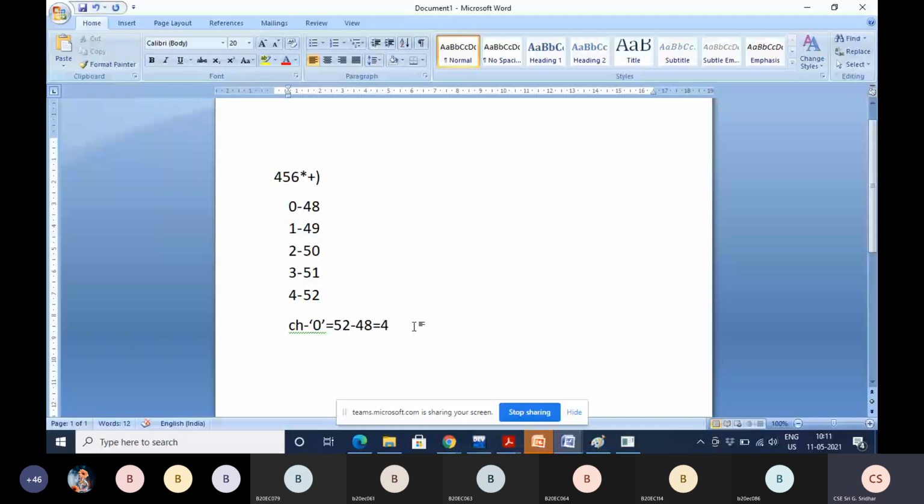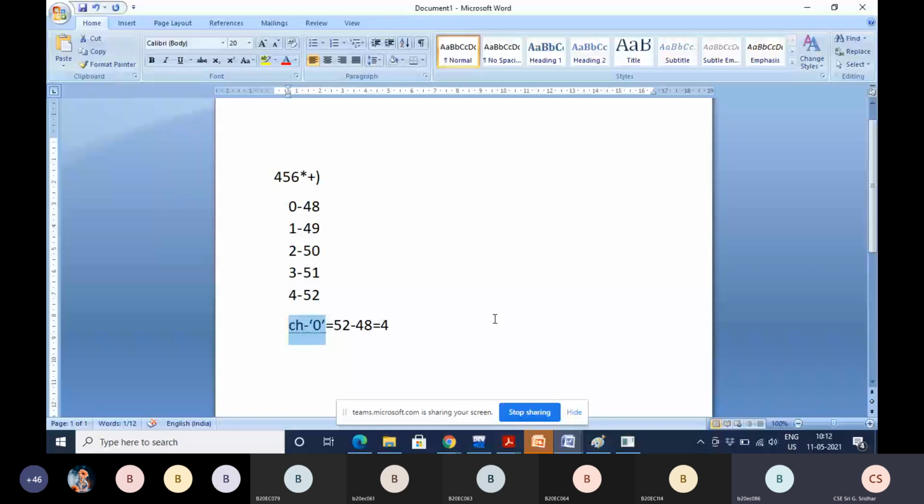Our intention is that whatever digit I am entering, only that should be used whenever you want to calculate. So in order to convert this ASCII value into the original digit, always perform the character variable minus the ASCII value of 0. Please remember this point, students. Are you following? Is this clear?